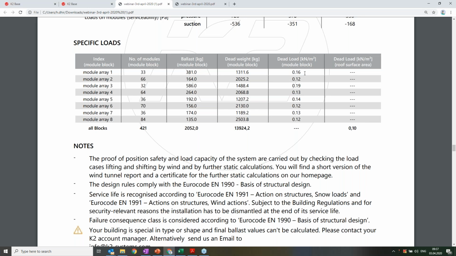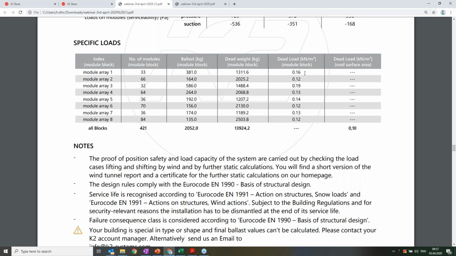What do you mean by dead load over here is, dead load means that the structural analysis we did is to make sure that our structures, the panels, etc., are able to withstand the external environmental forces acting on it. This external environmental forces can either be wind speeds or snow loads.